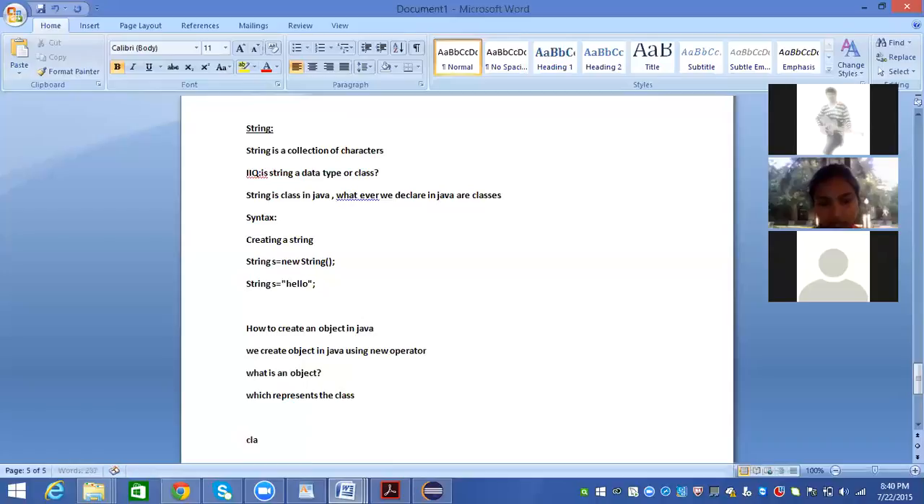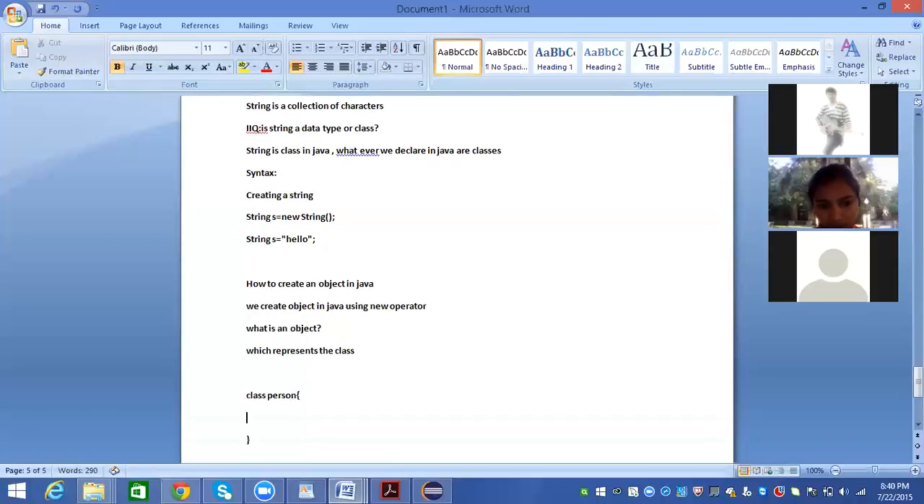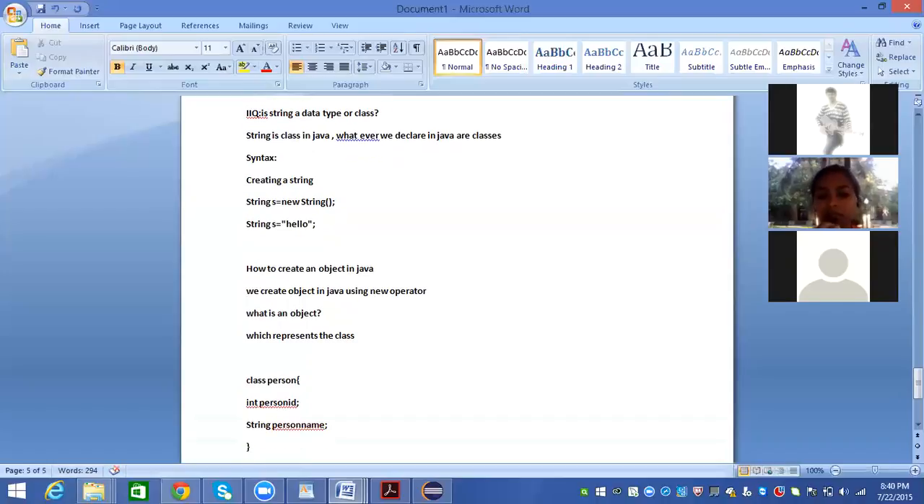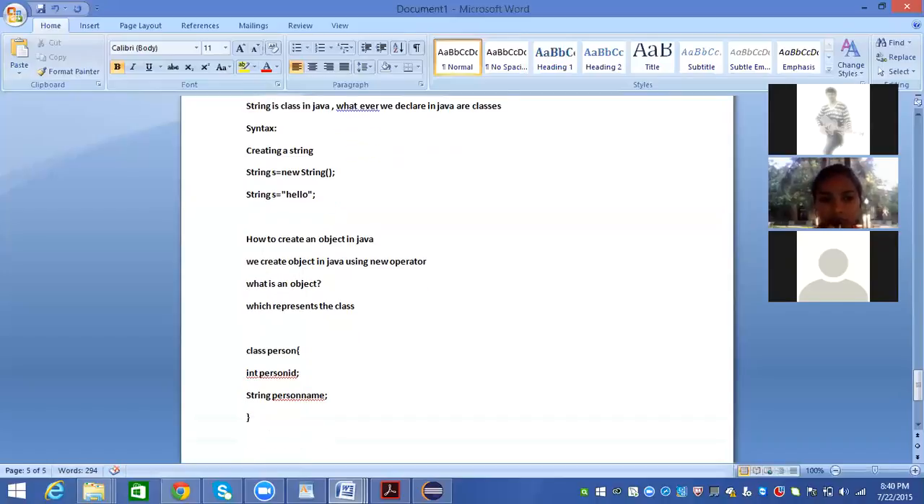So, for example, I'm creating a class called person. What values does this person hold? He will hold something like person ID, and similarly string person name. These are the values that a person will be holding. Now, I want to create an object for this person class. The syntax is: class name, space, any reference name, equal to new, class name with braces. This is the syntax of representing a class object.